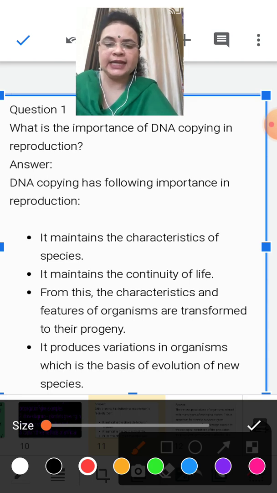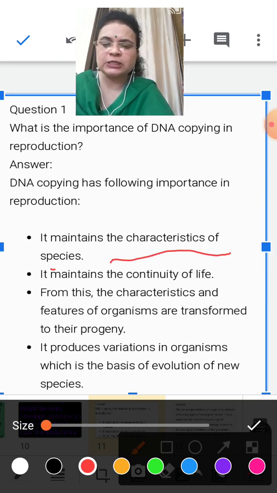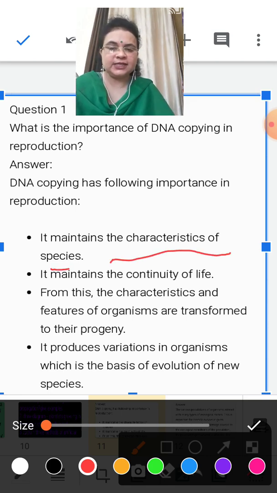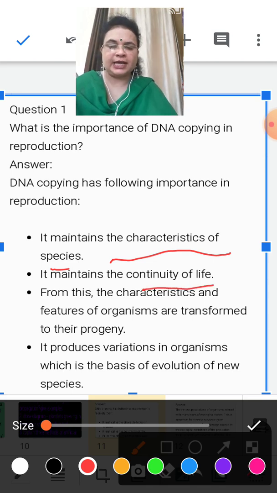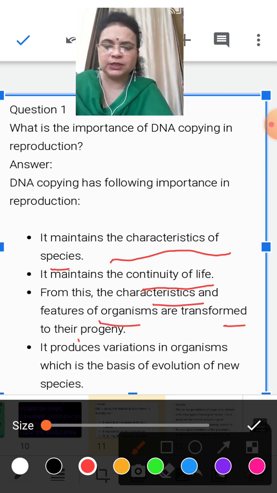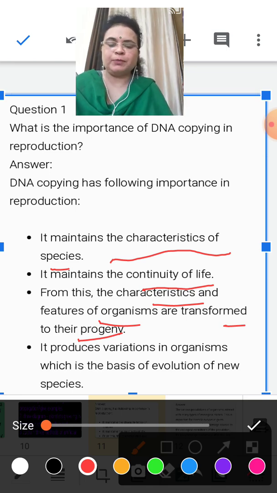DNA maintains the characteristics of the species, meaning the characteristics with variety from the parents will continue in the species. It also maintains the continuity of life. When there is sexual reproduction, life keeps on continuing. From this, the characteristics and features of the organism are transferred to their progeny automatically.